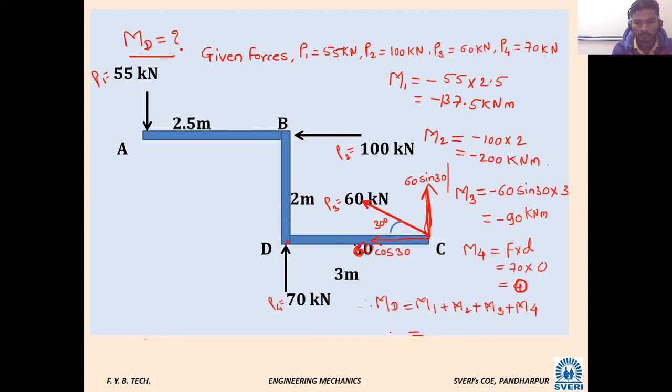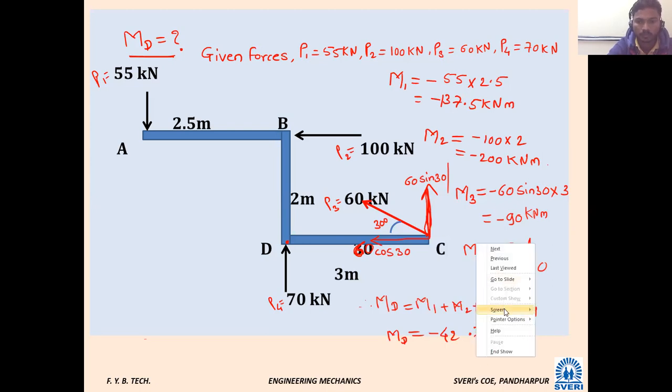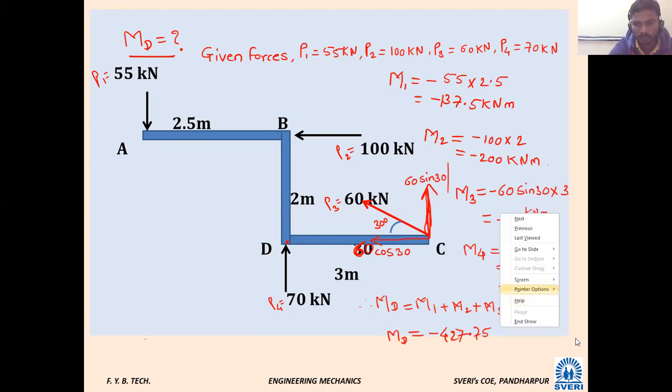Not 427.75, only 0.5. What will be the unit? Kilonewton meter.